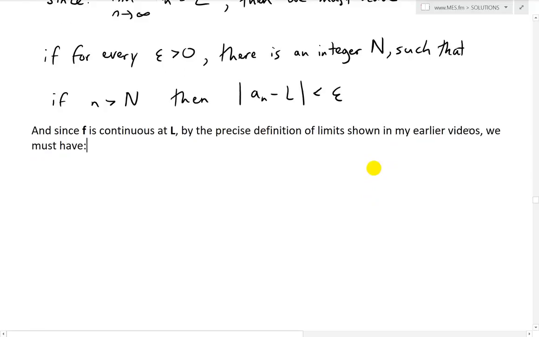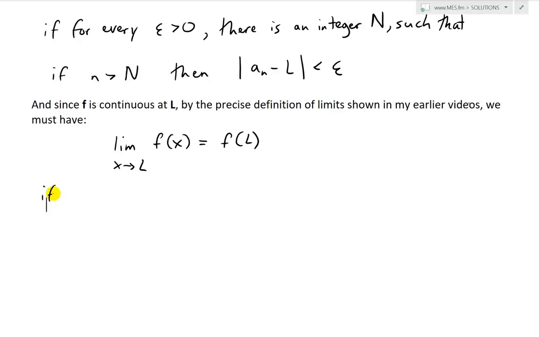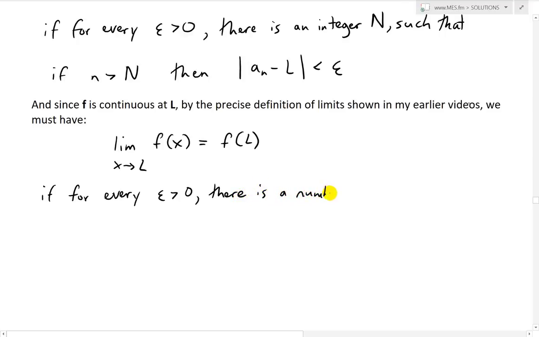we must have the case right here: the limit as x approaches L of f(x) must equal f(L). So the limit exists and the function value f(L) equals the limit as x approaches L of f(x), if, similar to the above definition for sequences, for every number epsilon greater than 0, there is now, instead of an integer, a number. We'll call this delta. So again, number versus integer.